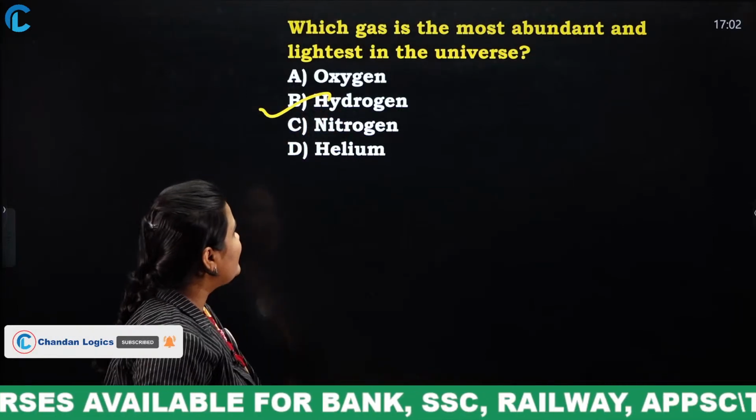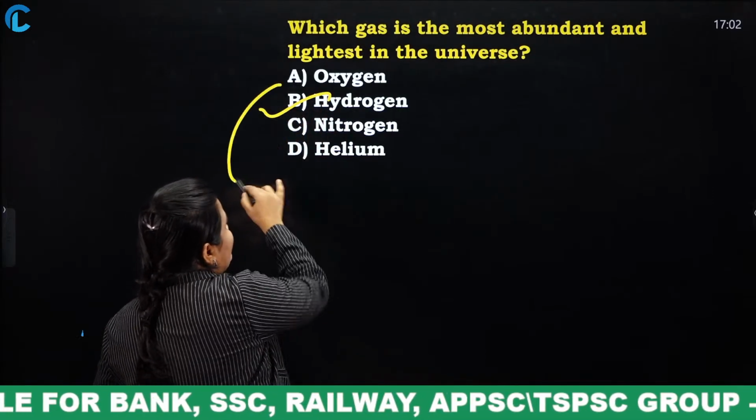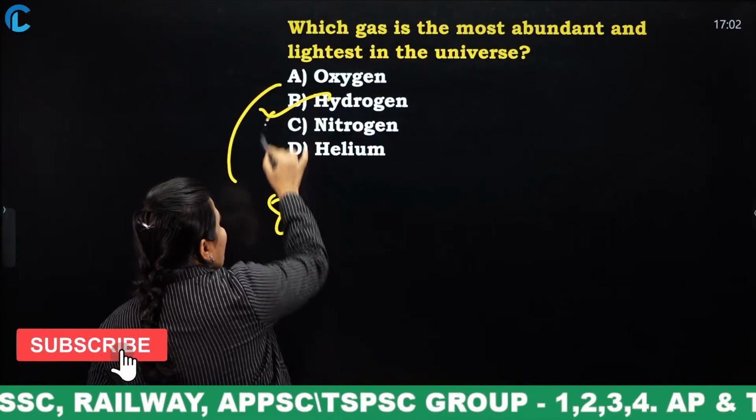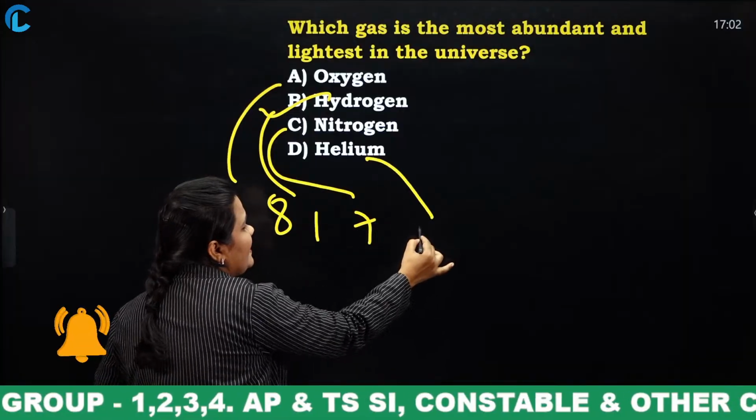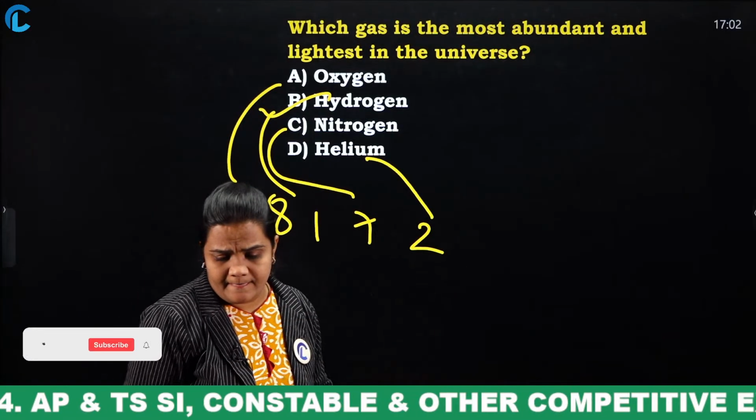Hydrogen. What is the atomic number of oxygen? 8. What is the atomic number of hydrogen? 1. What is the atomic number of nitrogen? 7. And what is the atomic number of helium? 2. Okay, yes.